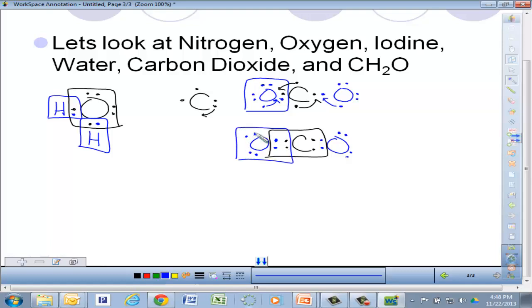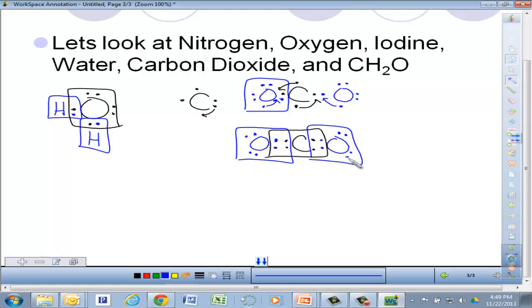I've got 4 in the middle, 5, 6, 7, and 8. Let's go to the other one. 4 in the middle, 5, 6, 7, and 8. So what you're going to find out is you're going to have 2 double bonds existing. A double bond between the carbon and an oxygen, and another double bond between the carbon and the other oxygen.